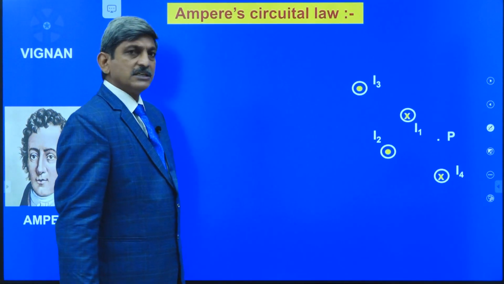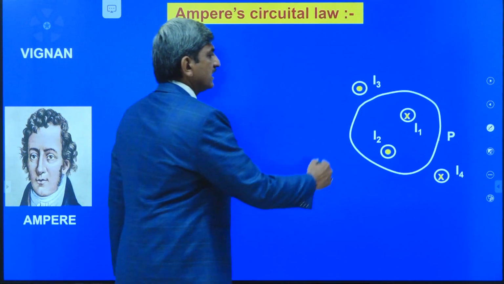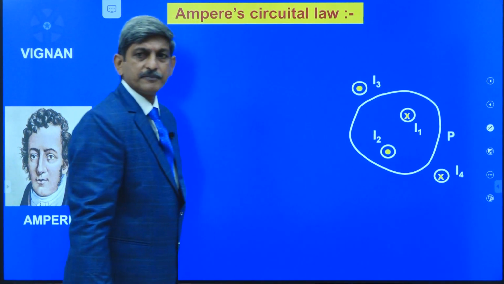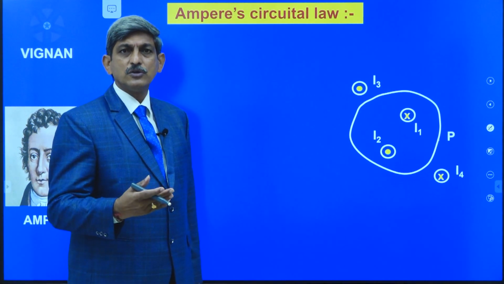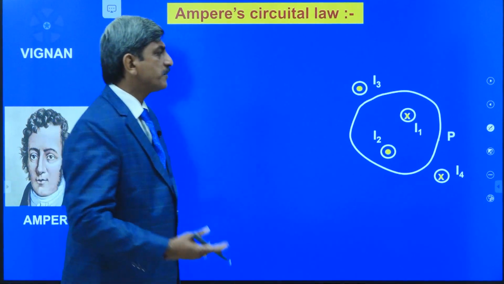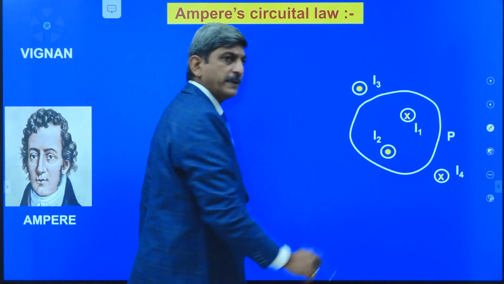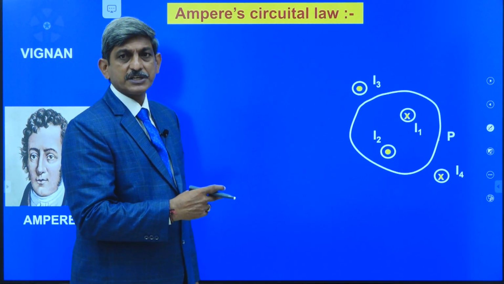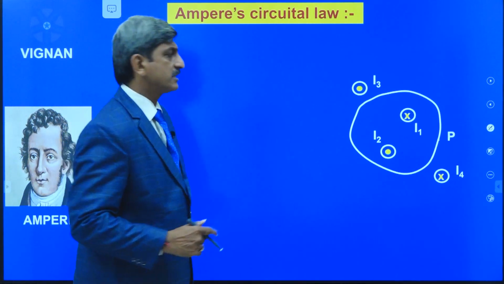For that, let us consider a closed loop which is passing through the point P. See here, that closed loop may be in any shape and in any size that is passing through the point P. Now the loop can be taken either in the clockwise direction or in the anti-clockwise direction.